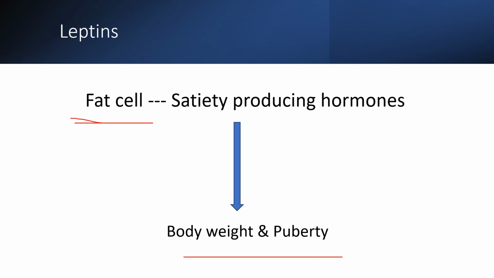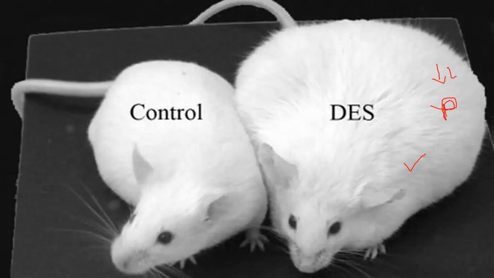Then another hormone is called leptin, which is called the satiety producing hormone, which is secreted by the fat cells. It may be a link between body weight and puberty. Studies in mice have shown that leptin is associated with fertility, as obese mice lacking leptin are infertile, and fertility can be restored by injecting them with leptin.